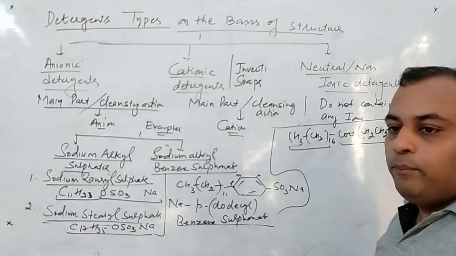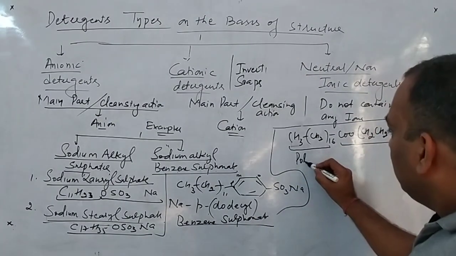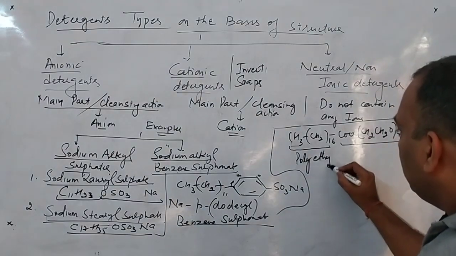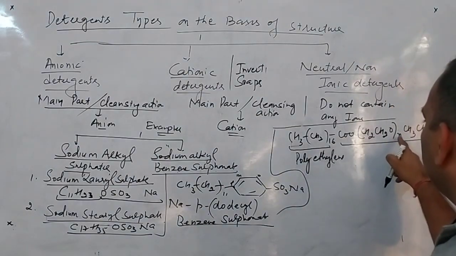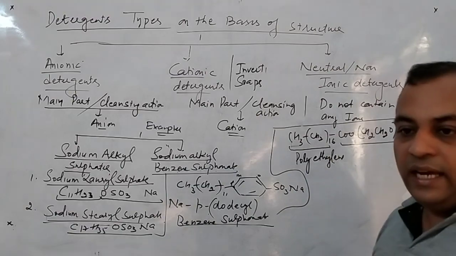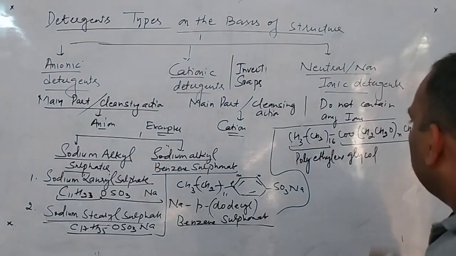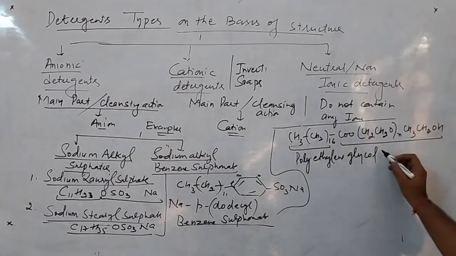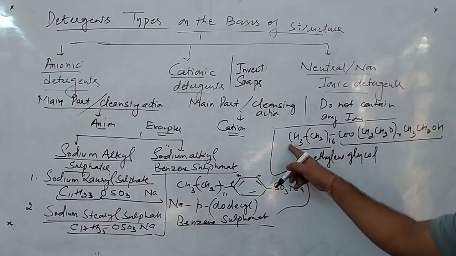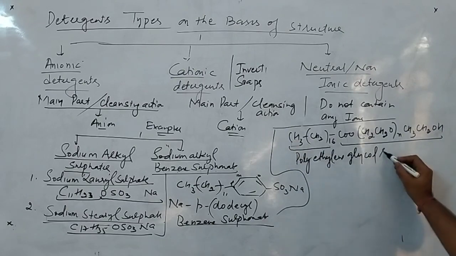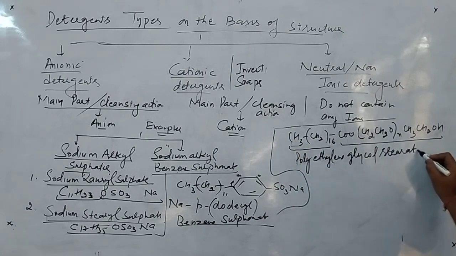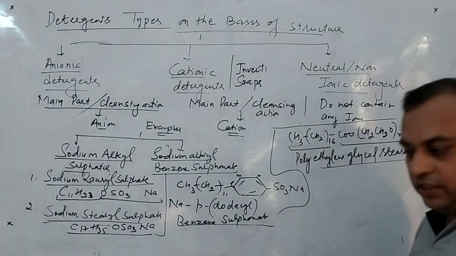So now I write down the name of this. How can I write down the name? Polyethylene. This polyethylene is for this one, that N particularly. Polyethylene. Clear to all of you? Glycol. The glycol is for this one, CH3, CH2, and stearate. 16 plus 1, how many carbon atom? 17. Glycol, stearate. This is the way how to learn the name. Clear to all of you?